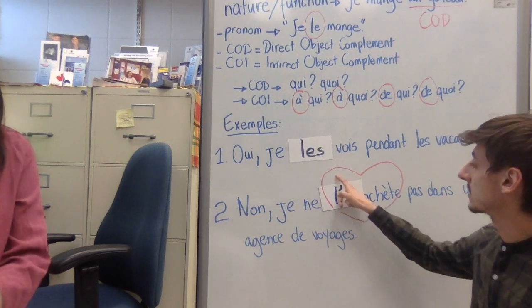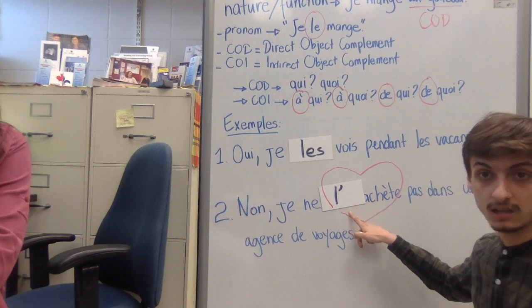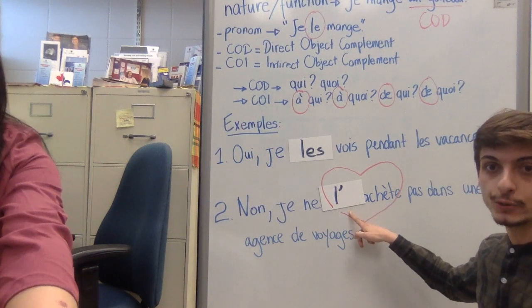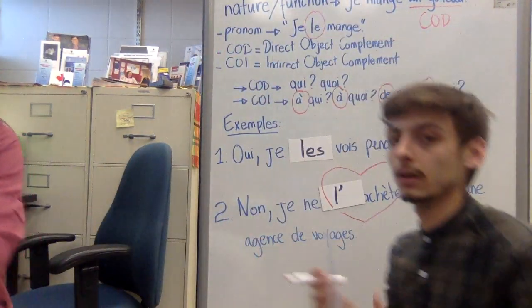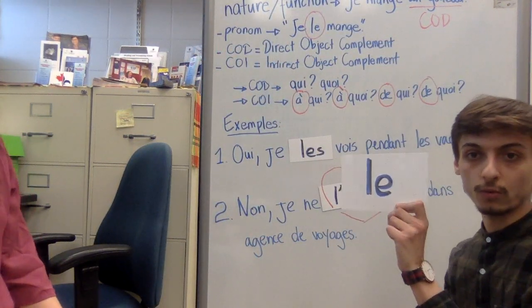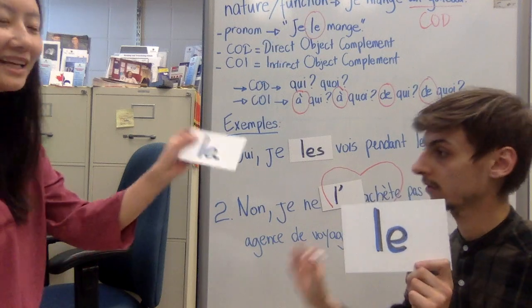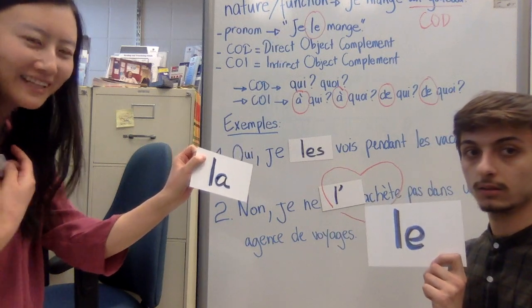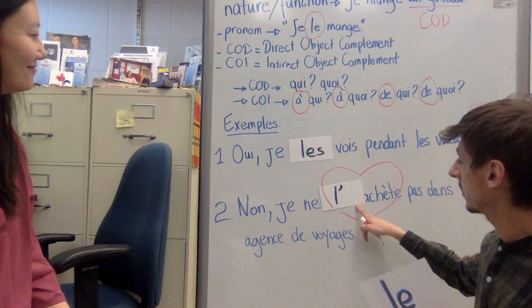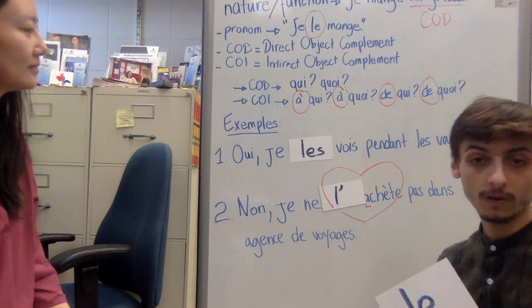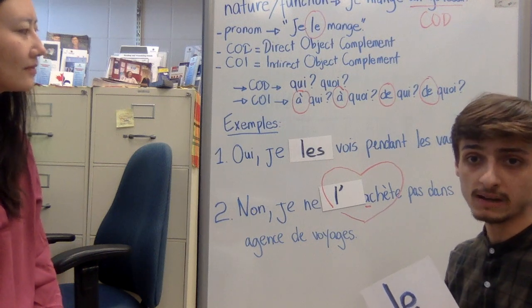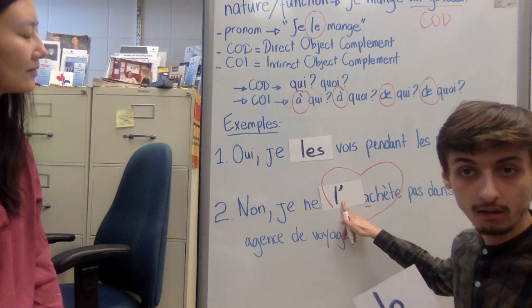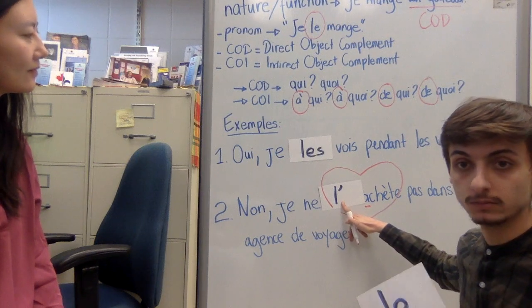So since the noun that I replace is singular, I will have to use either le for masculine or la for feminine. But here the verb that follows the pronoun starts with a vowel. Je ne l'achète pas. So I can get rid of the vowel in the pronoun.